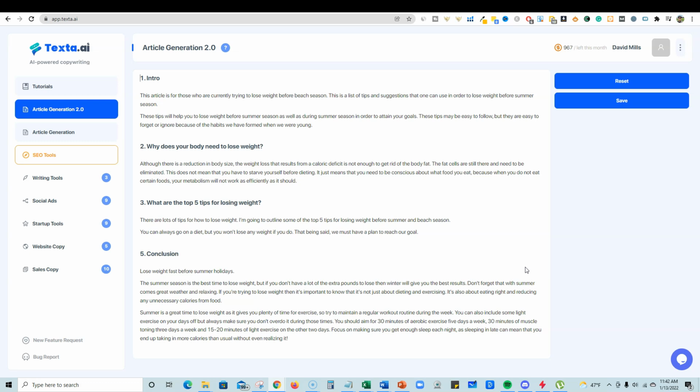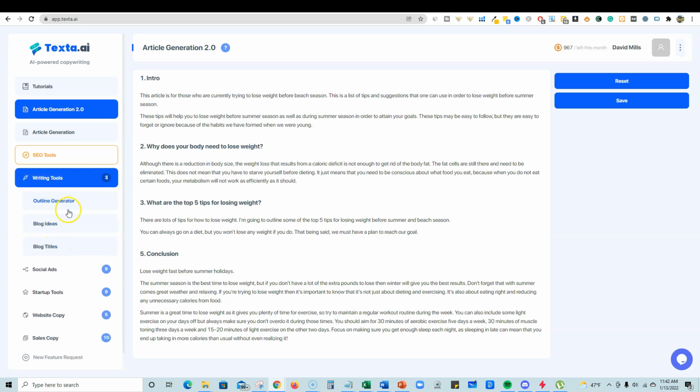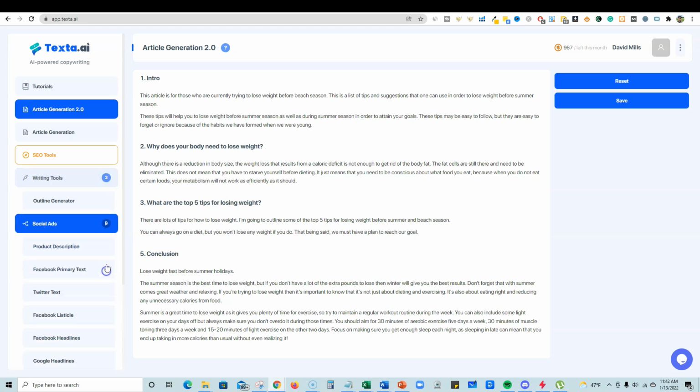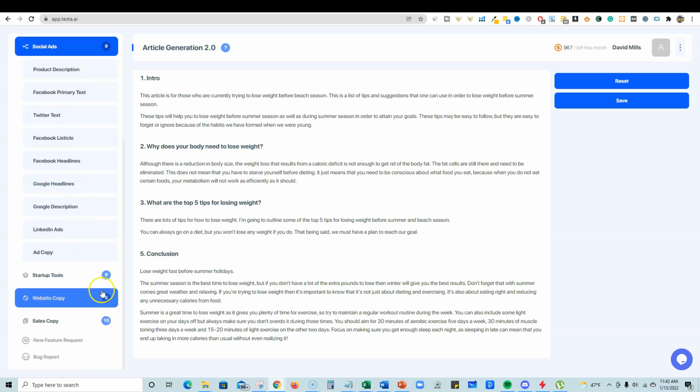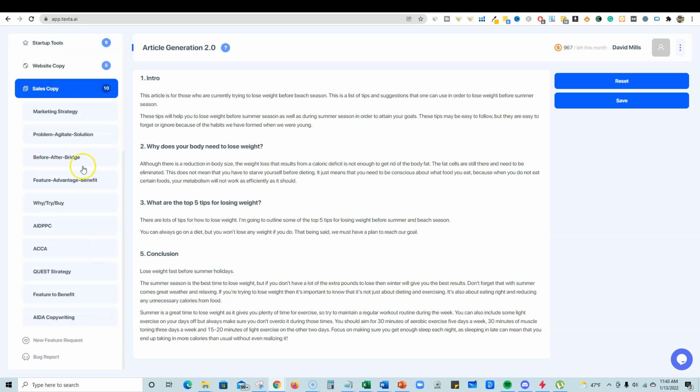You'd have to do some testing, but from personal to standard, they both seem to have the same output. It's just standard, kind of professionally written, there isn't a whole lot of personality or humor or anything like that. So I don't really see the difference between the two styles, but overall, I'll have to do some more tutorials on Texta as I use the tool more. You have an outline generator, blog ideas, blog titles. You can do product descriptions and Twitter and all kinds of different ads, and sales copy, all the ones that are included in most AI writers.